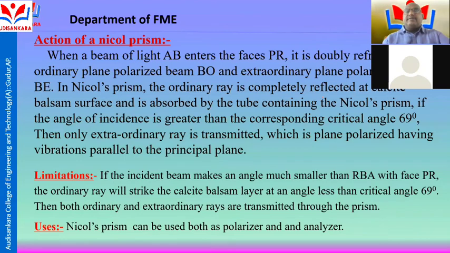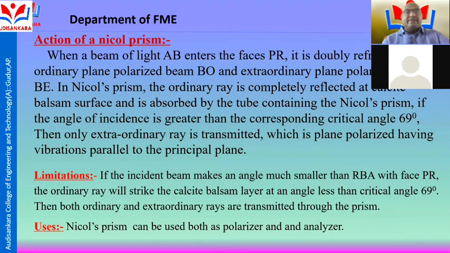it is doubly refracted into an ordinary plane polarized beam BO and an extraordinary plane polarized beam BE in the nickel prism. The ordinary ray is completely reflected at the calcite balsam surface and is absorbed by the tube containing the nickel prism.